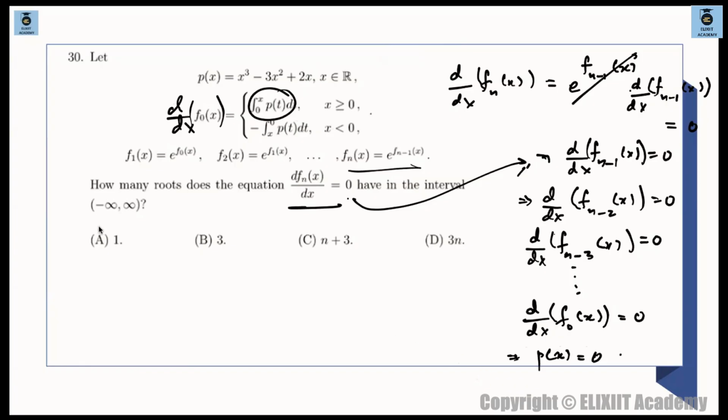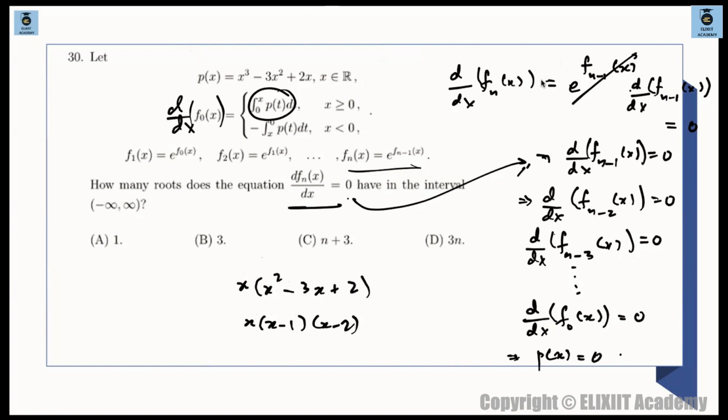और फिर p of x क्या है? p of x is basically x cube minus 3x square. ये तो simple polynomial is given. So this can be factorized. This is basically x. You take out x common from here. So this becomes x square minus 3x plus 2. है ना? So this is basically x into x minus 1 times x minus 2. Simple polynomial is given.